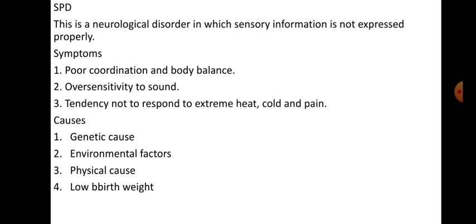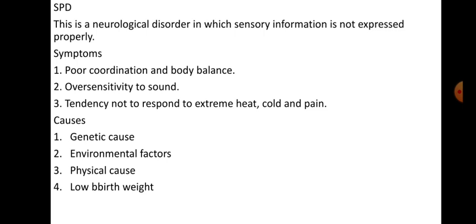This is a neurological disorder in which sensory information is not expressed properly. The brain has difficulty in receiving and responding to information that comes in through the senses.